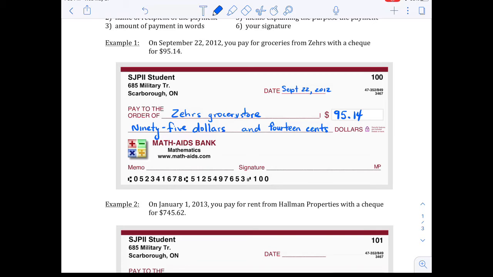Now, sometimes over here on the right, it won't say dollars, it will say cents for you already. Or it might say out of 100. So that would be 14 cents. You may see something like that. But for the purpose of this, we're just going to have it written in dollars. So we want to write in that. So when we write dollars, we got to make sure we're using the right money for whatever country we're in. So in Canada, it's dollars.